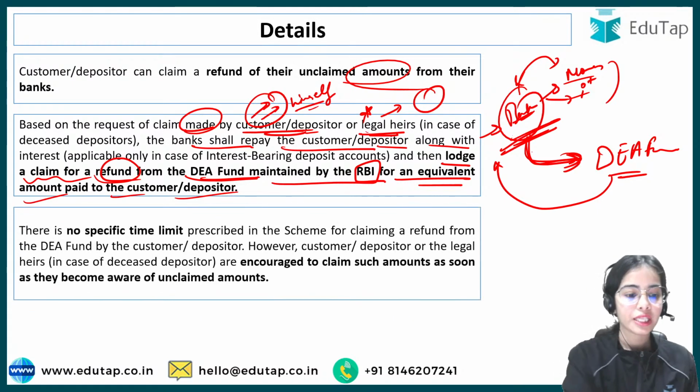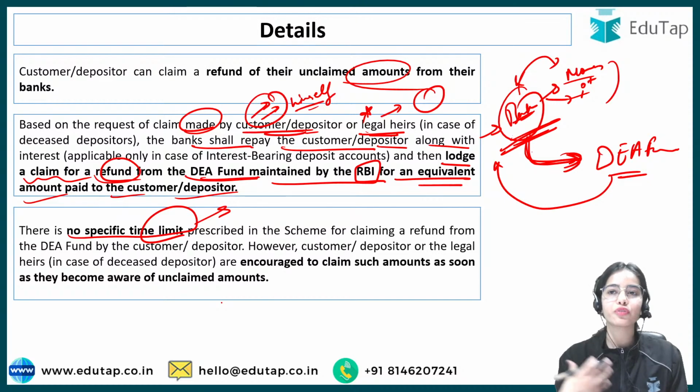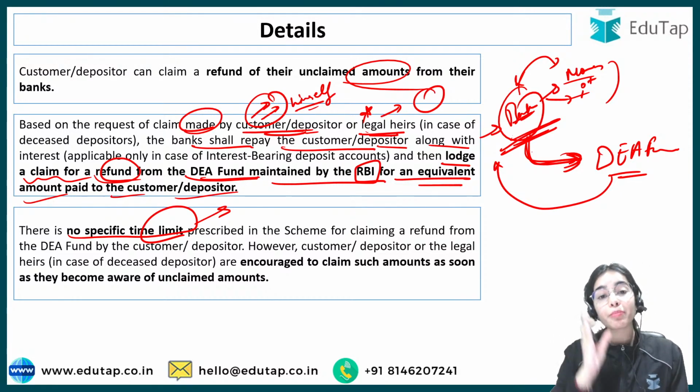So that is the idea. There is no specific time limit. It's not that if you have not claimed your money for 5 years or 10 years, it will become the money of the government, or the money of the bank, or the money of the RBI. No, it will remain your money.